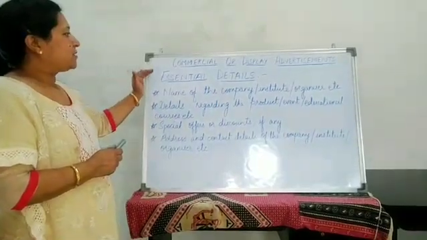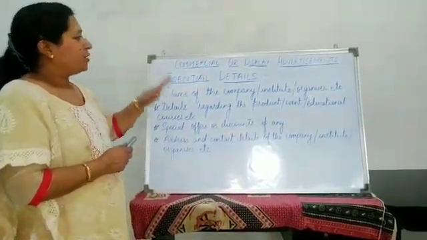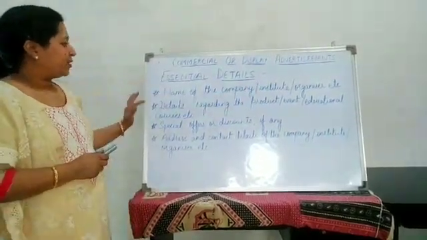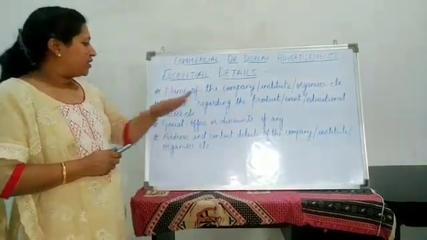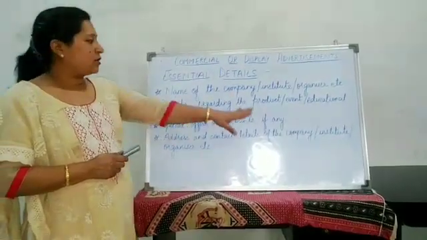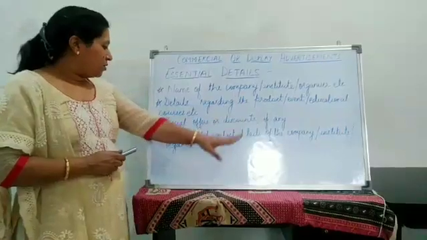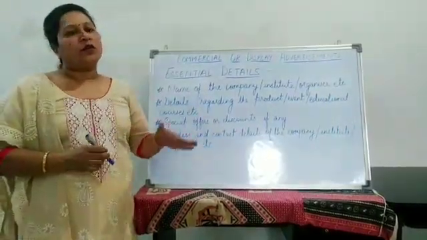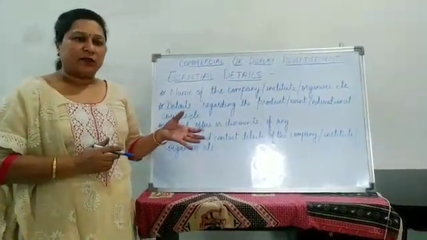Next, the essential details that are to be incorporated while drafting a display advertisement: the name of the company or the institute or organizer, etc. Then details regarding the product, event, educational courses, etc. Special offers or discounts, if any. Address and contact details of the company or the institute or the organizer, etc. These are more or less the same as we give in the classified advertisement.